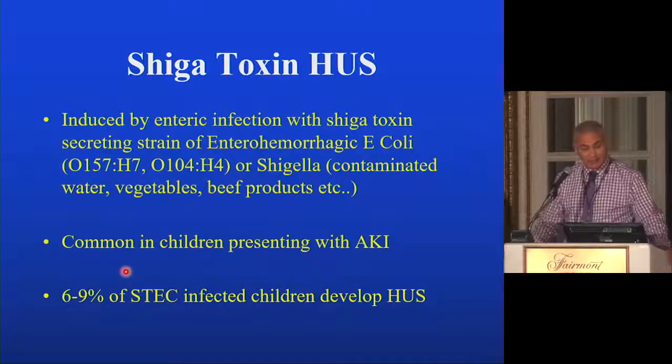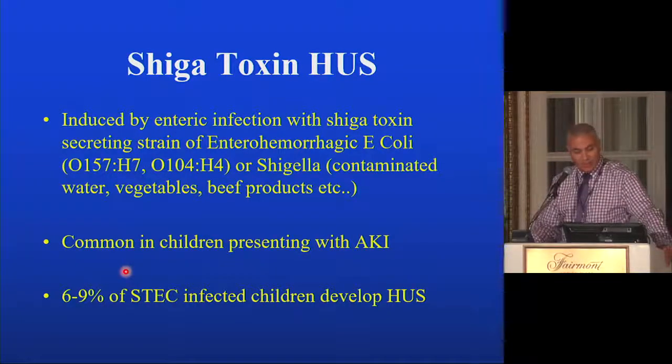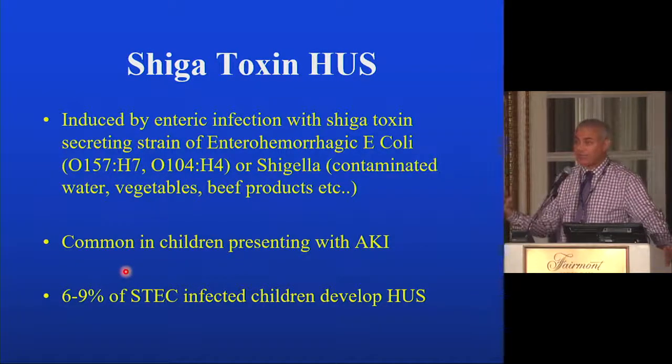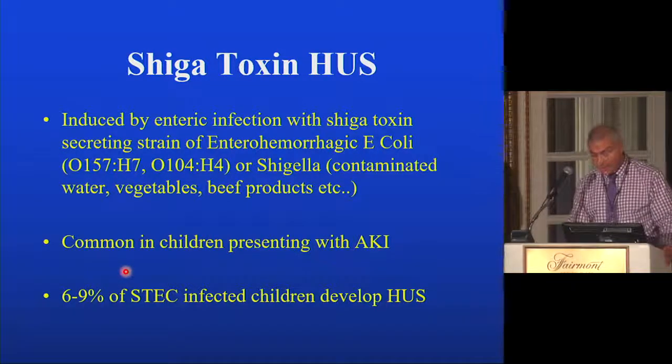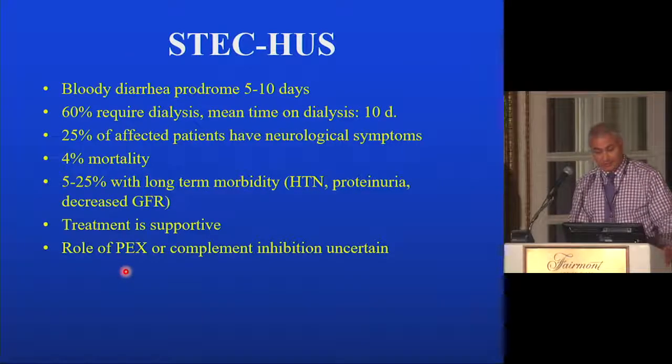Shiga toxin HUS is usually induced by infection with enterohemorrhagic E. coli, or Shigella, and usually the contamination is via water, vegetables, or beef products. It's usually common in children and can cause severe AKI. 6 to 9% of STEC-infected children develop HUS. Not everyone will end up with hemolytic uremic syndrome, only a minority of those infected children.